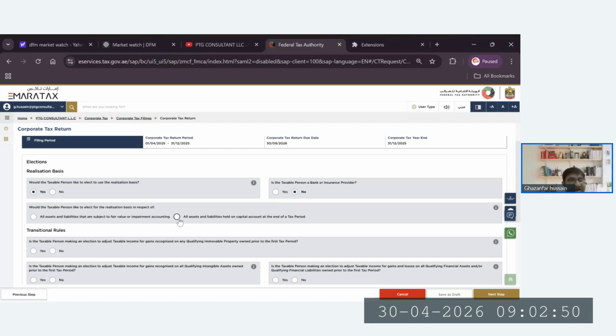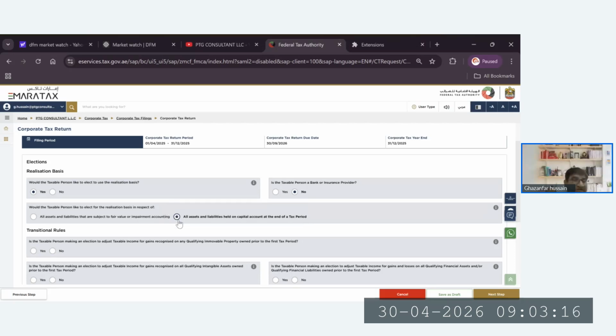So then we are saying all assets and liabilities held on capital account. Now we're talking about the fixed assets, the capital items, so the revenue items will not be counted. The tax computation will be comparatively easy under this, because the revenue items are excluded. Then each item you have to check individually, so we can opt for this.